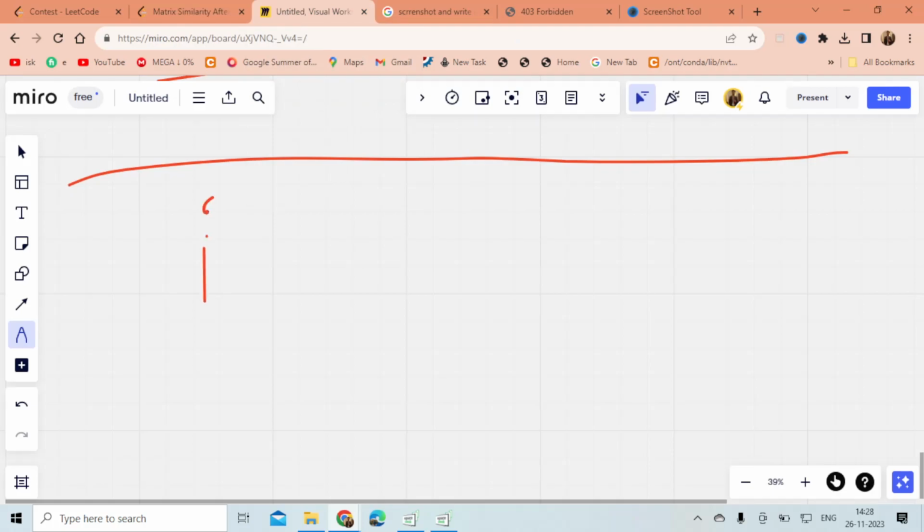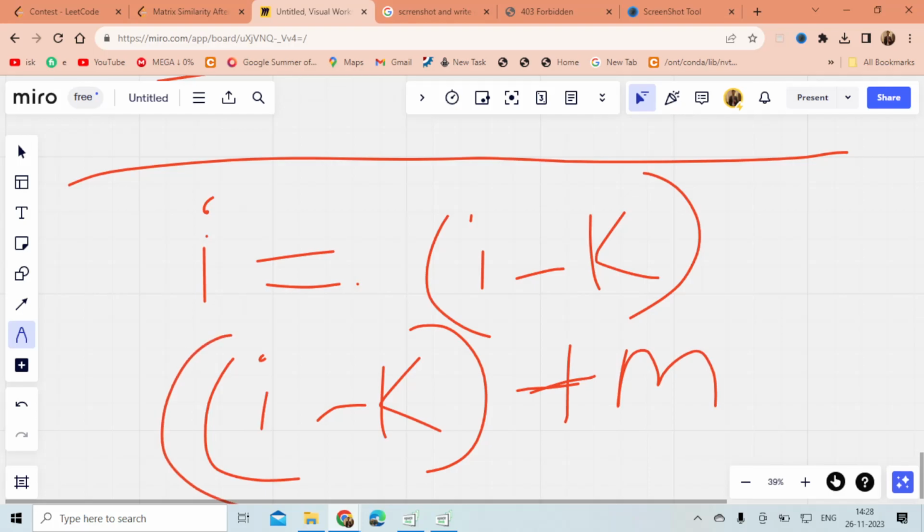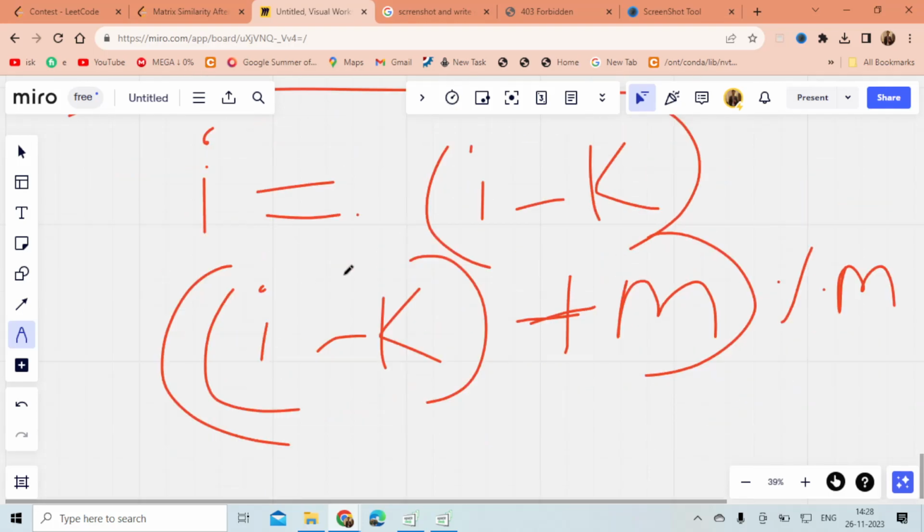If I do I minus k, it can go negative, right? If it goes negative, it is a property of mod that we have to do I minus k plus m, mod m. Okay, this is a property of mod.